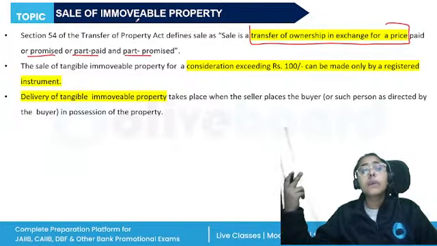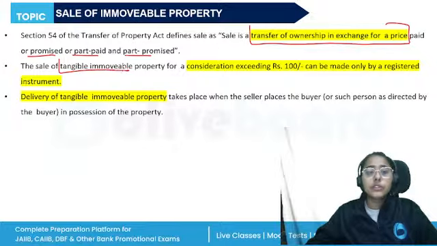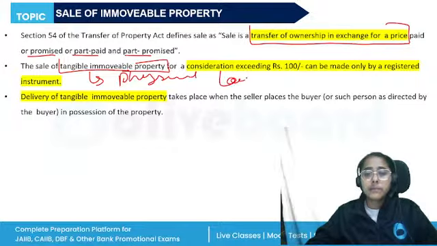Because we are talking about the property which can be present or it can also be future. Then the sale of tangible immovable property, tangible means something which is physical and can be touched, for a consideration exceeding rupees 100 can be made only by a registered instrument.